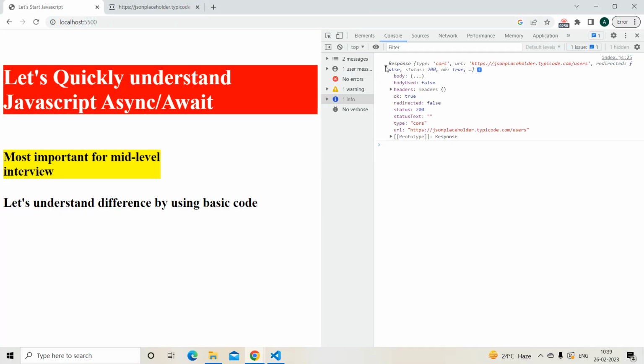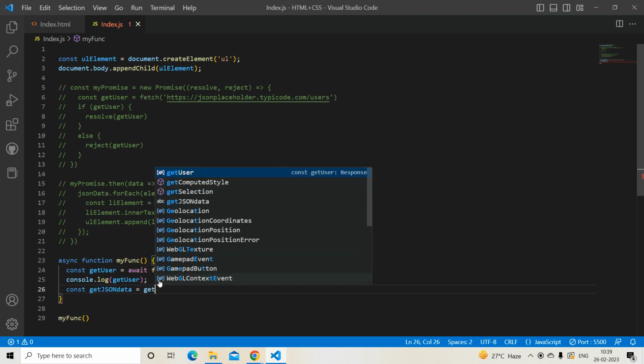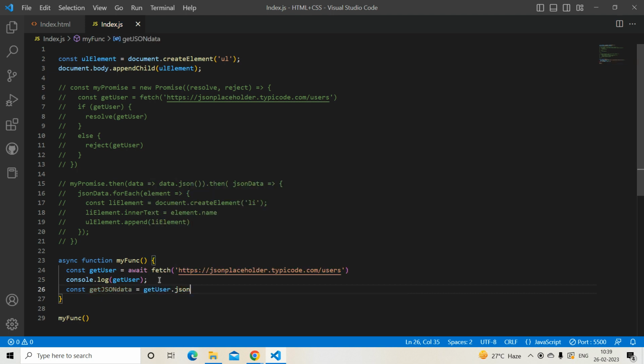But as you can see, the response we are getting is the same as we got over here inside promises. Then we need to write data.json. Then we get the JSON data. So here what I will do, I will declare another variable, const getJSONData, equal to getUser.json.